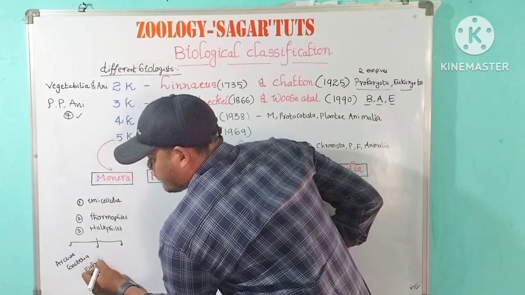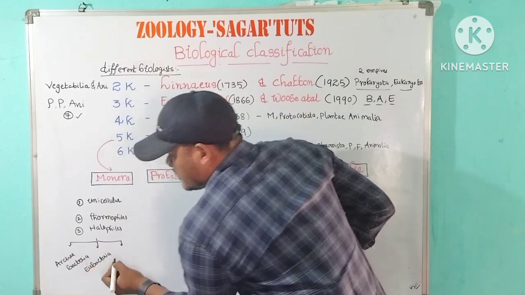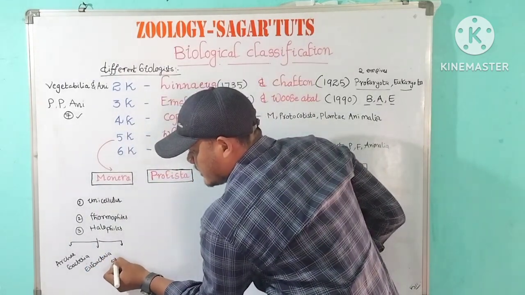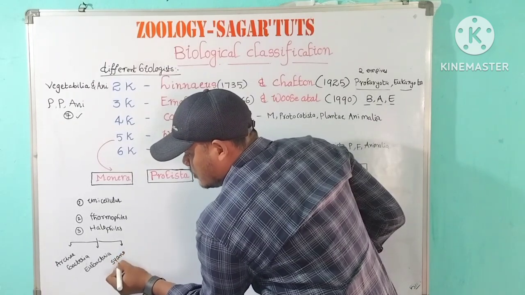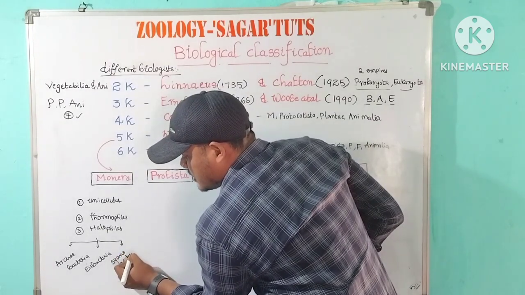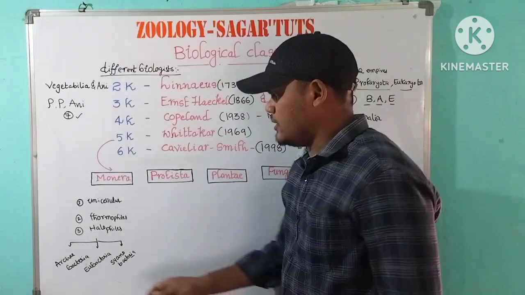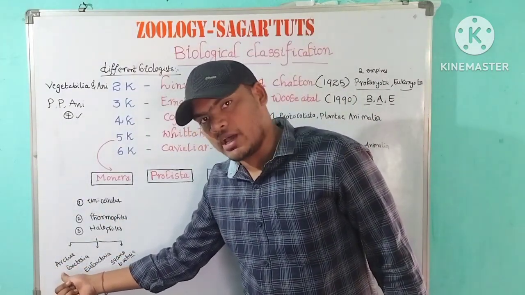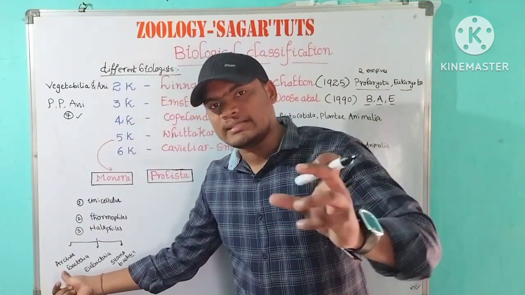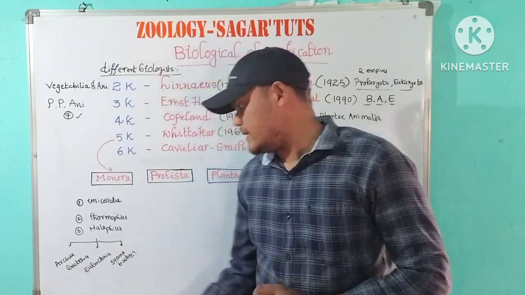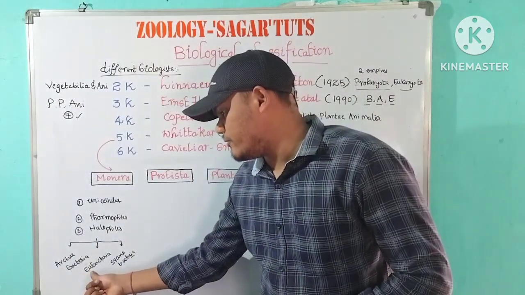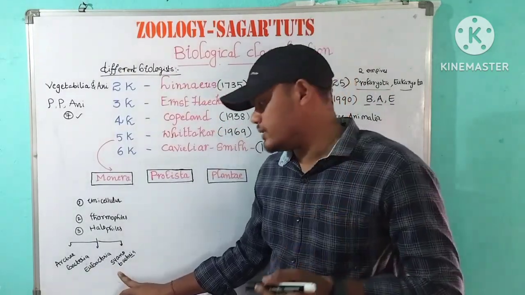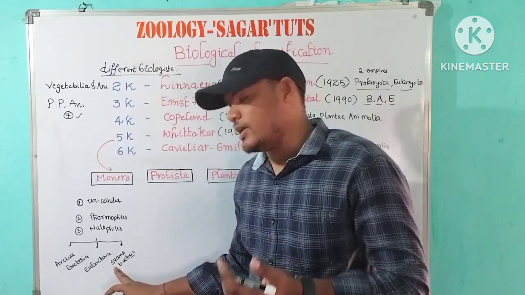These are the best examples of Monera divisions. Archaebacteria are the oldest bacteria. Eubacteria examples are Streptococcus and Rhizobium. And Cyanobacteria are called blue-green algae.